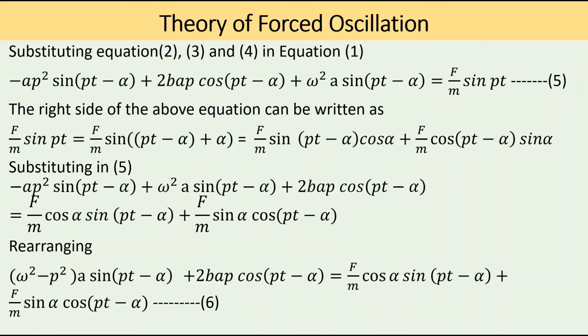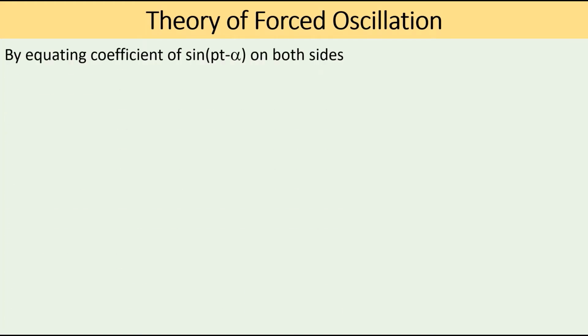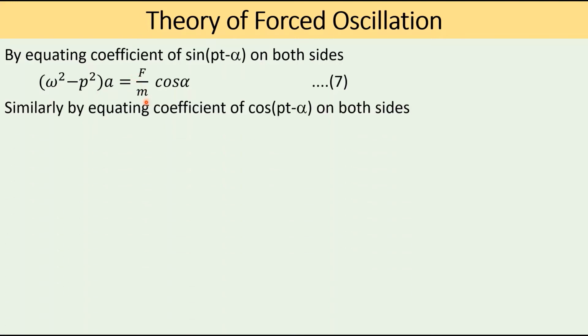Therefore, by equating the coefficient of sin(pt minus alpha) on both sides, omega squared minus p squared into a is equal to f by m cos alpha, that is equation 7. Similarly, by equating the coefficient of cos(pt minus alpha) on both sides, 2bap is equal to f by m sin alpha. So this is equation 8.